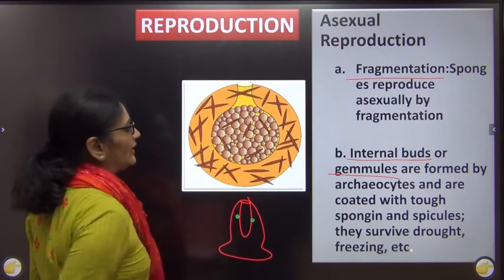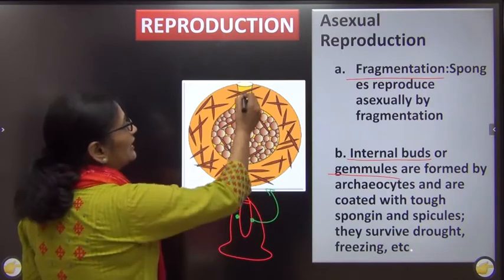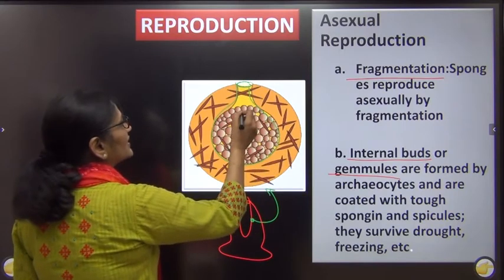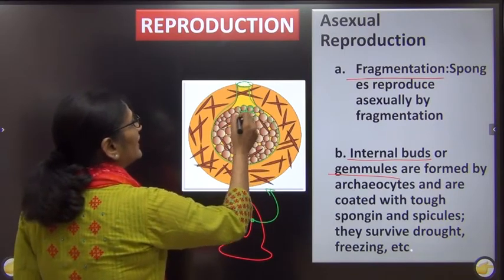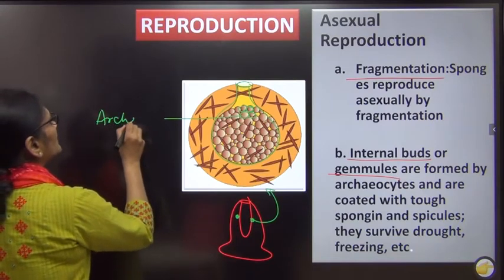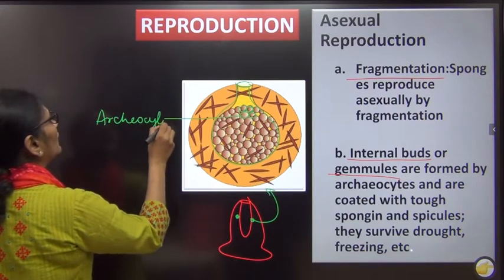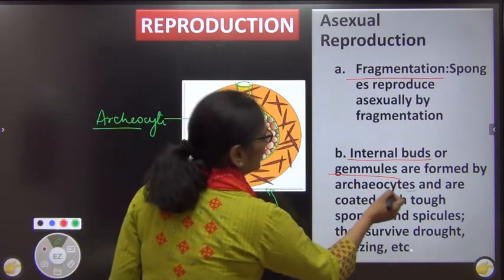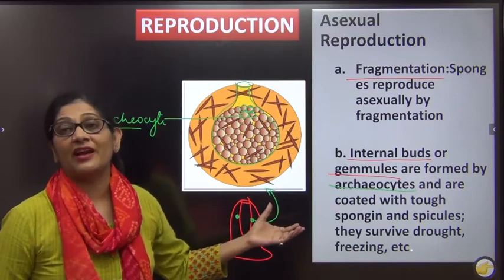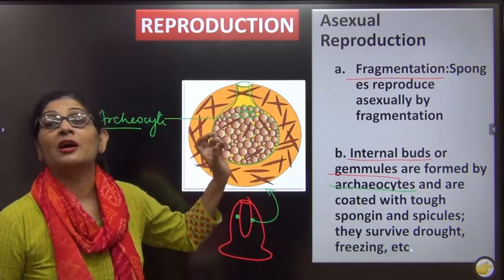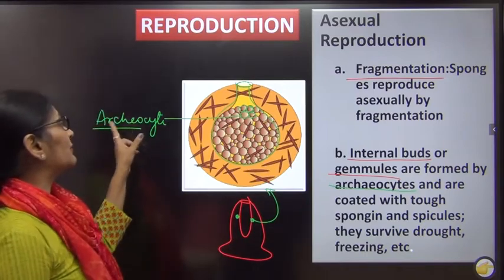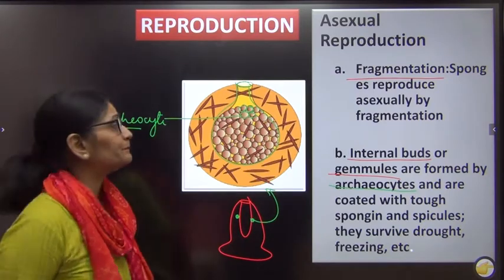I am just showing you an enlarged diagram of an internal bud. You can find here that there is a pot-like structure, and this is filled up with numerous cells. These cells are called archaeocytes. Archae means very old. Since these are the most primitive animals, the most primitive cell is going to do asexual reproduction. So archae means primitive, and cyte means cells.